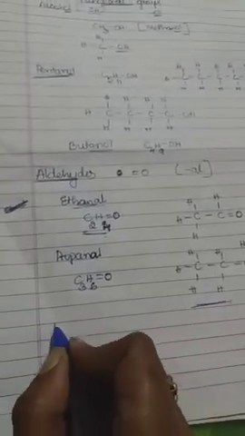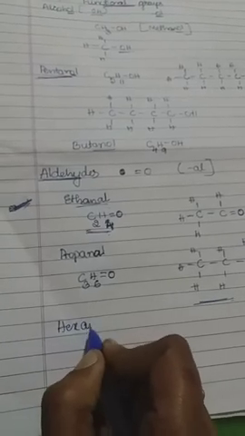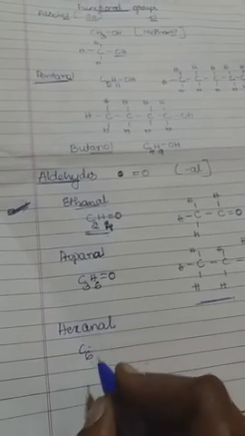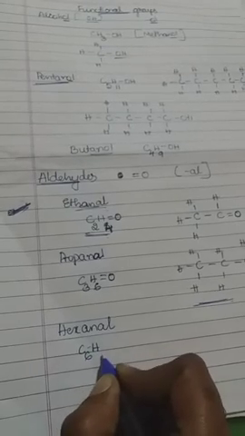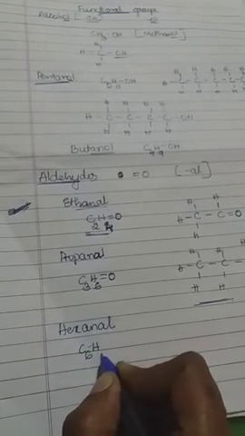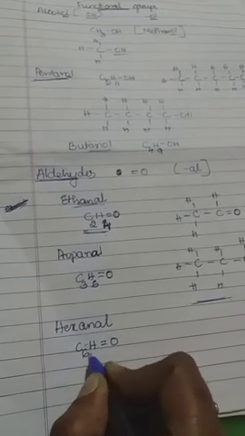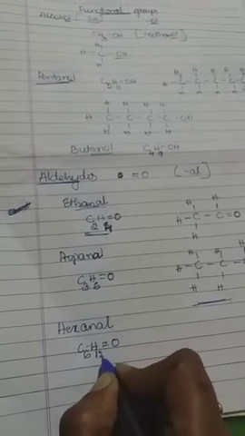In the same way, one more example I'll give you. Let us take the hexanol. Hexanal, not OL, hexanal. Hexanal in the sense, the molecular formula. So hexanal means carbon atoms 6. In the name only you can guess how many carbon atoms we want to take, how much we want to write. That thing we can guess from the name only. Hexane, if it is there, carbon atoms 6, and H will be 6 2s are 12, 12 plus 2, 14. 2 hydrogen atoms want to reduce because of the double bond. So C6H12 it is. C6H12 double bond O is the molecular formula of hexanal.